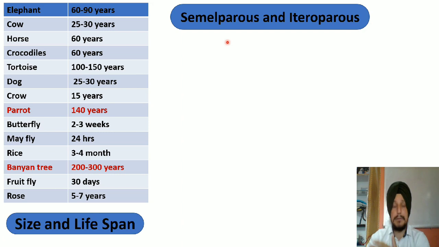वो भी एक ही बार reproduction करती है, लेकिन after reproduction it will not die, it will remain alive for several years. But reproduction एक ही बार करती है. उन सब organism को हम semelparous organism कहते हैं.